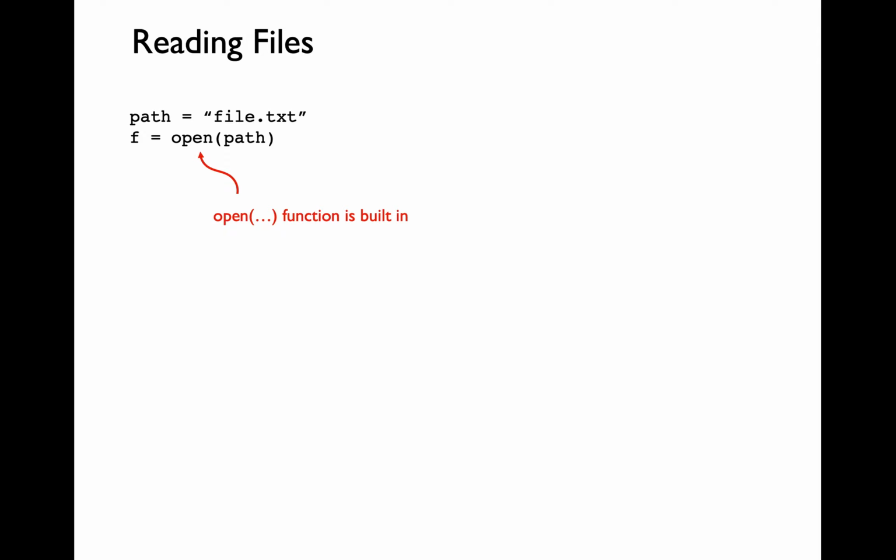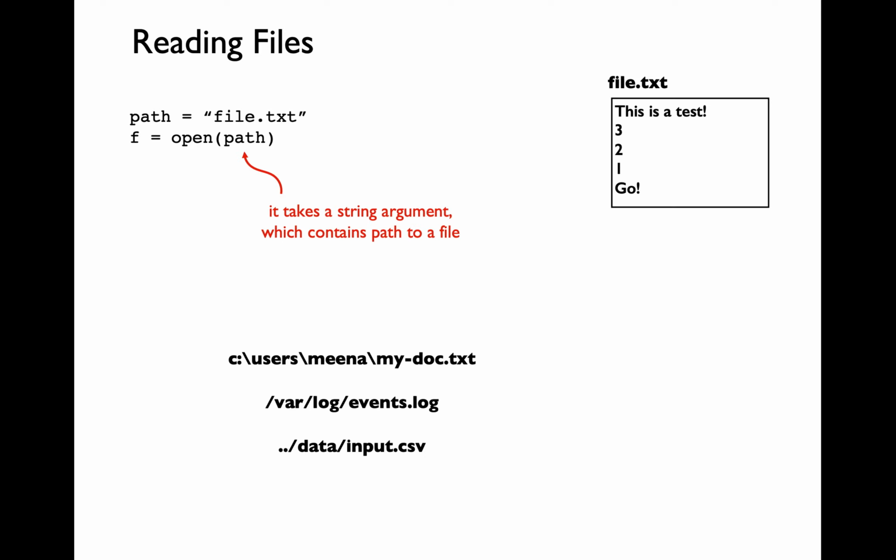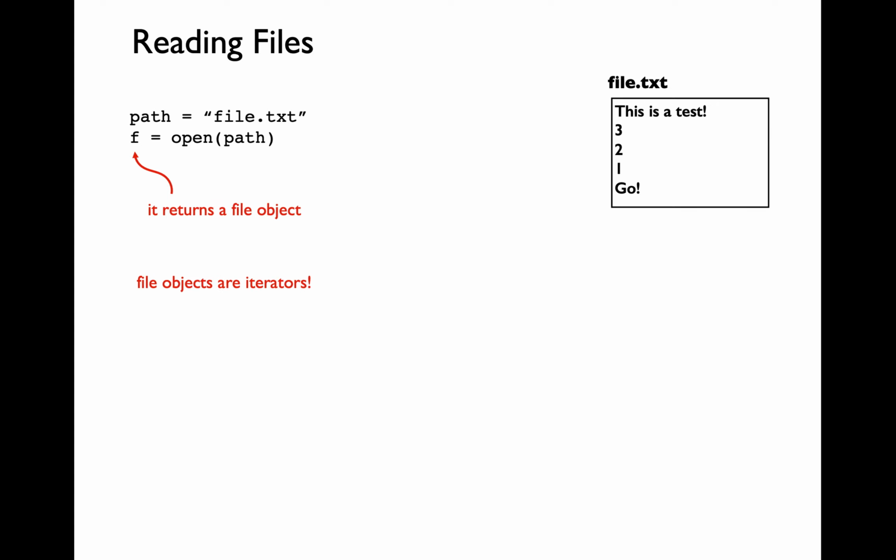For now, let's try to understand the association between the open function call and an iterator. As an argument to the open function call, we are going to pass a string variable which is going to store the relative path or the absolute path to the particular file whose contents you want to read. The open function call is going to return a value which is going to be a file object.